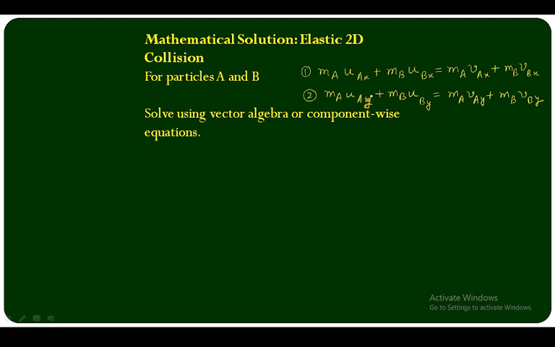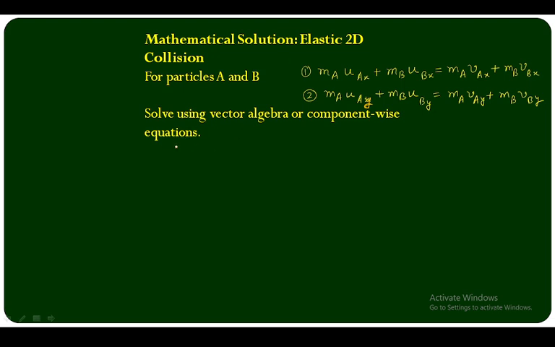Now you see, the first one is m_A u_Ax plus m_B u_Bx is equal to m_A v_Ax plus m_B v_Bx. This is the final relation in the x direction. And this is m_A u_Ay, where u_Ay is the initial velocity in the y direction, plus m_B u_By is equal to m_A v_Ay plus m_B v_By, in the y direction. Solve using vector algebra or component-wise equations.